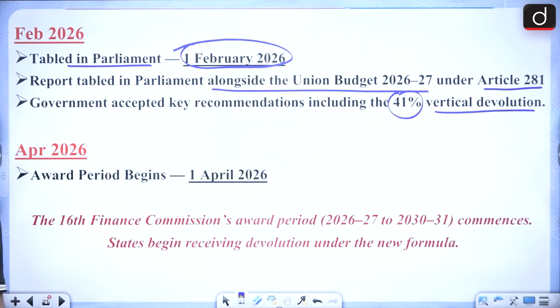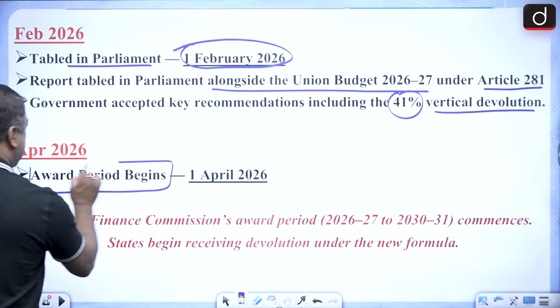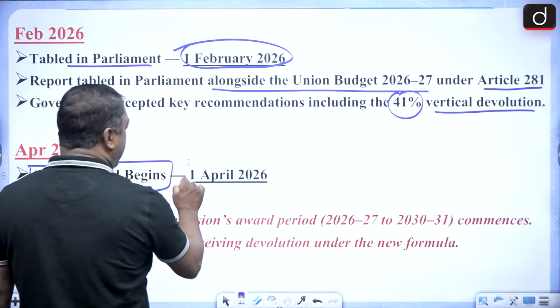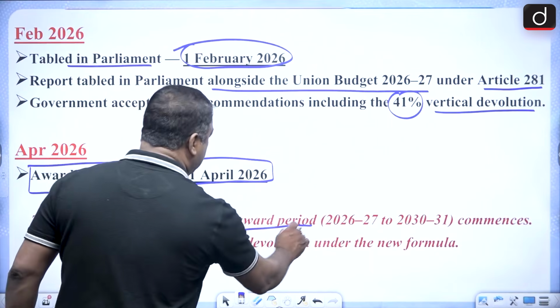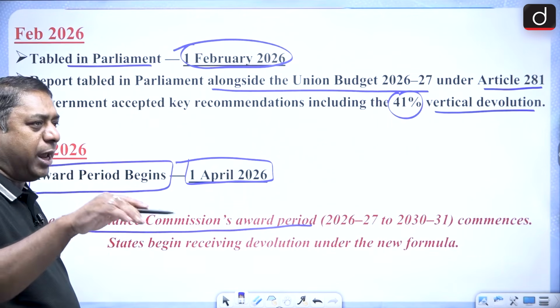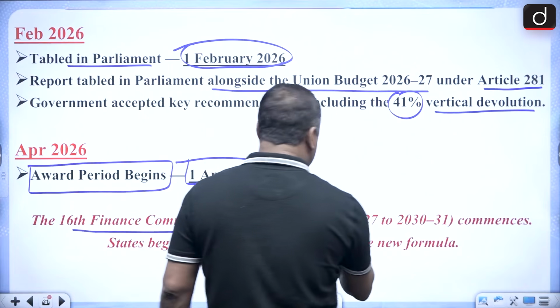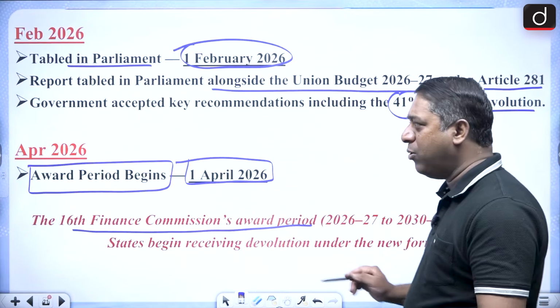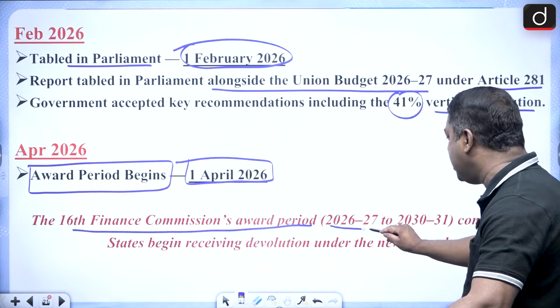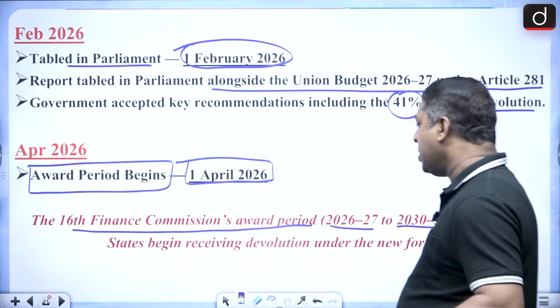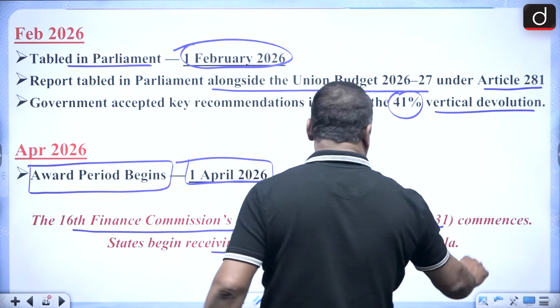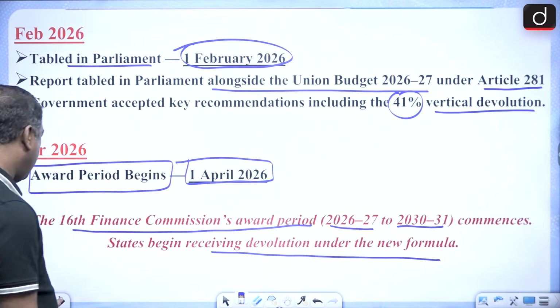And please remember, the award period begins on 1st of April 2026. The running period of the 16th Finance Commission is called the award period. It is 2026-27 to 2030-31, and the states begin receiving devolution under the new formula.